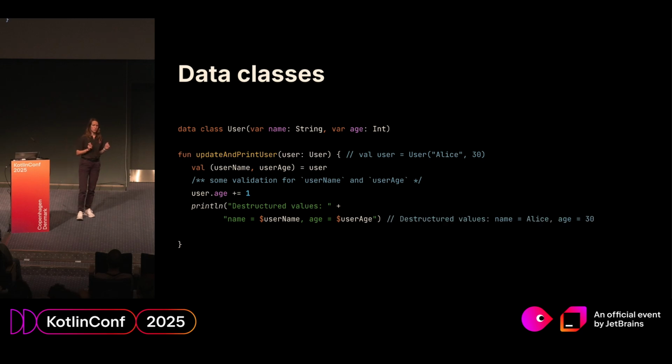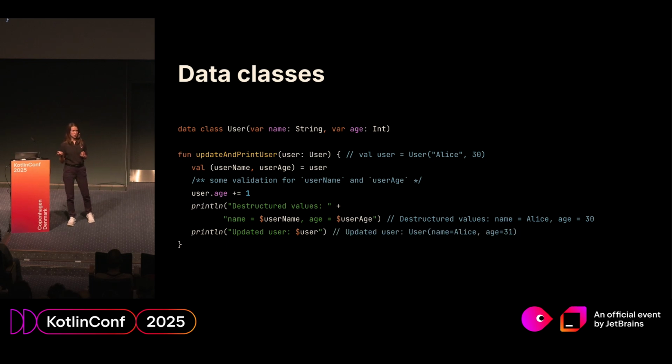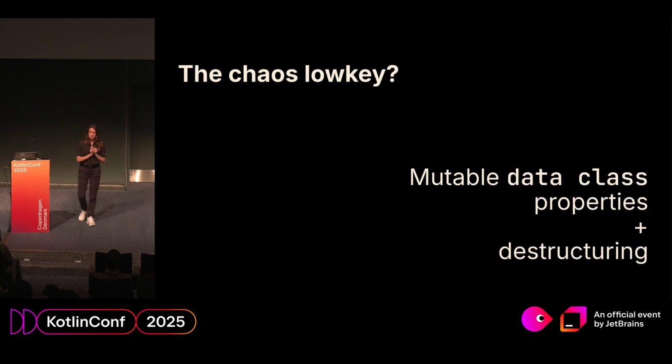And here is what she got with the destructured values she has initialized. Then she prints just a plain user, and here it is. The age in the second example is updated, but in the first, no, because the destructured declarations are not being updated, even though the parameters are mutable. So here is the first lesson for us. We just use mutable parameters and destructuring.